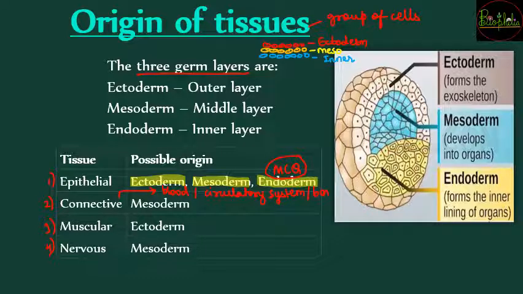वैसे ही bone भी आ सकता है under connective tissues. So these are some examples to understand connective tissue. So ये जो blood है, circulatory system है, so they can have their origin as mesoderm. फिर मस्कुलर टिश्यूज जो होते हैं, they are the ectoderm origin tissues, और नर्वस जो होते हैं, they are mesoderm origin. So that was about the origin of the tissues. Now let's see about the next topic.